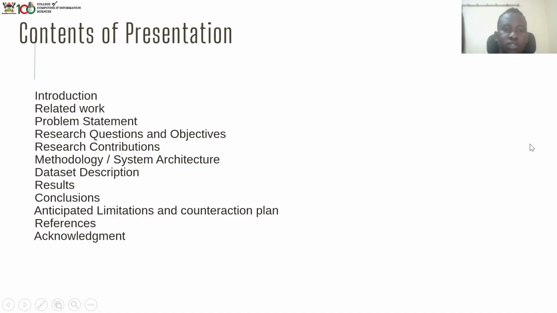So these are the contents of our presentation, which involve the introduction, related work, problem statement, research questions and objectives, research contributions, methodology, system architecture, dataset description, results, conclusions, limitations and counteraction plan, references, and acknowledgement.